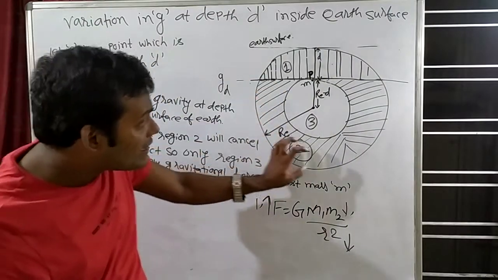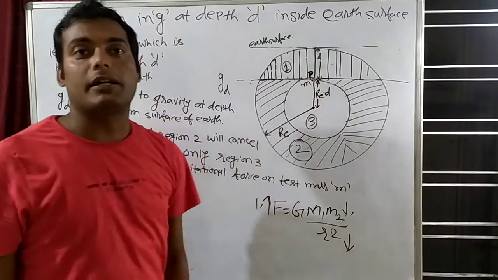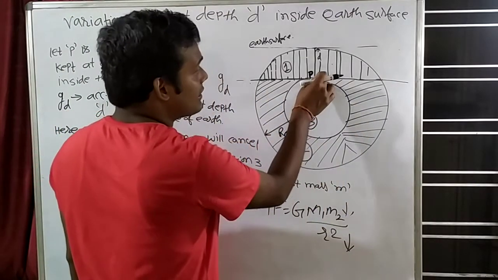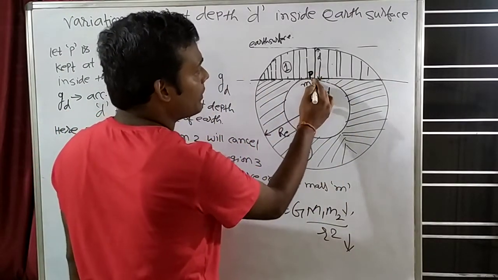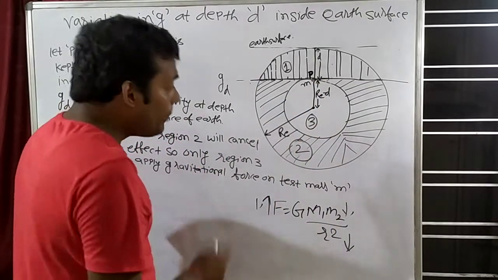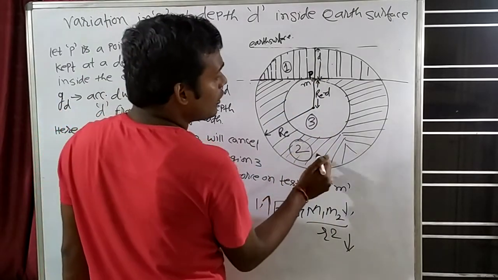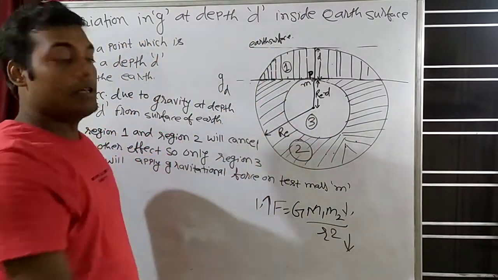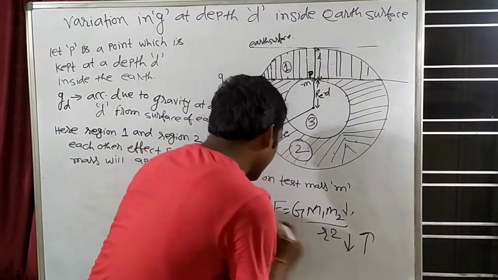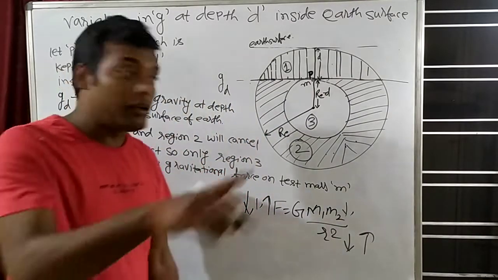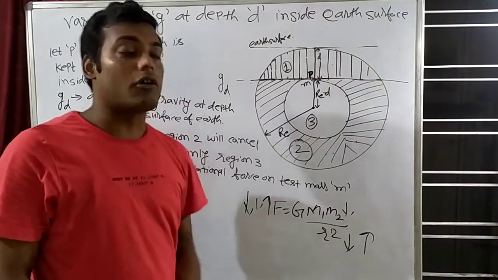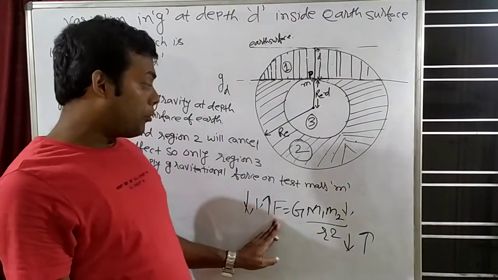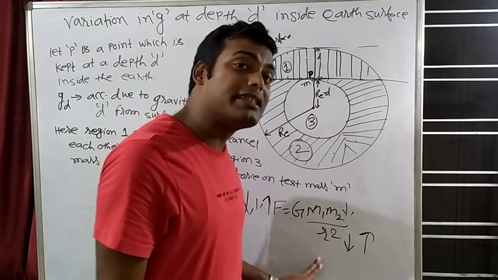Now this second region will also apply some force on this chest mass. Why? Because there is some mass and it is separated by a certain distance from the chest mass, so it will also apply some force. But you have to notice one thing, that all this mass is kept at more distance from the chest mass. So if the distance increases, gravitation force will decrease. But another factor is also there, that here mass is also more. So gravitation force mainly depends on mass and distance.